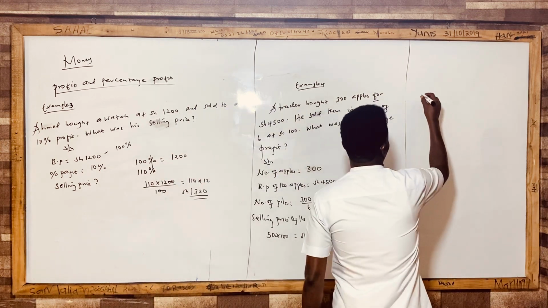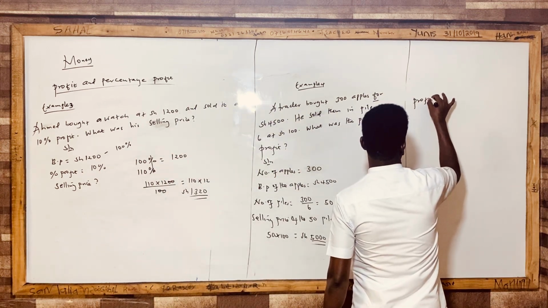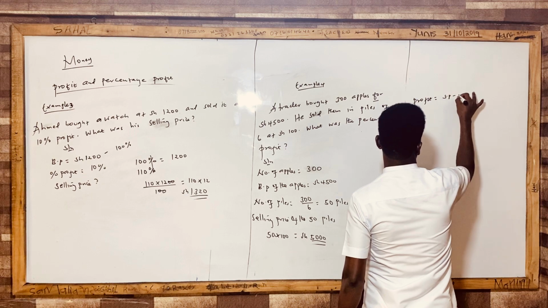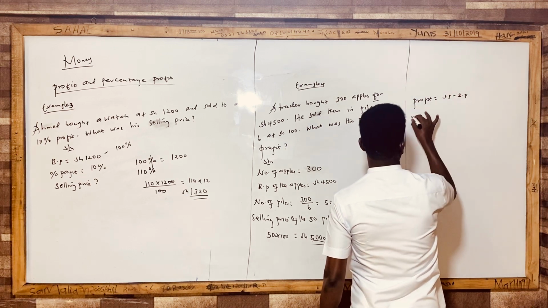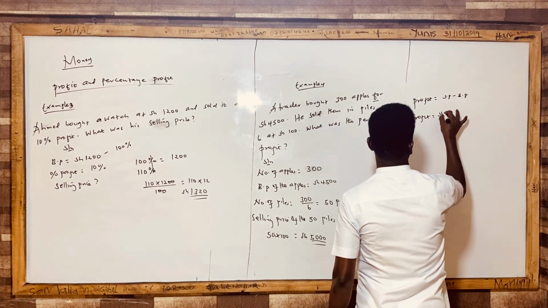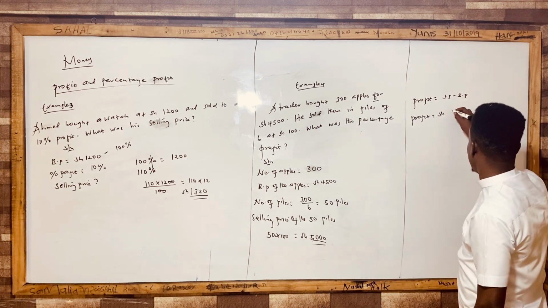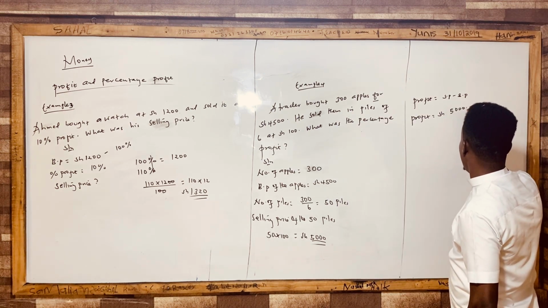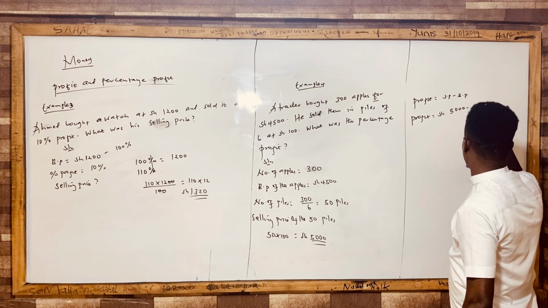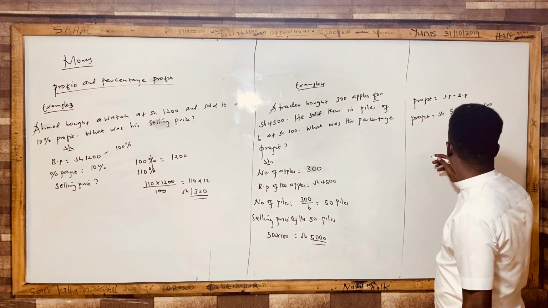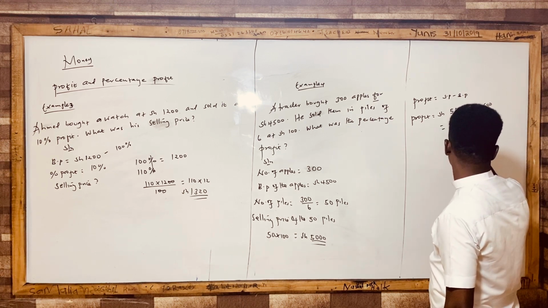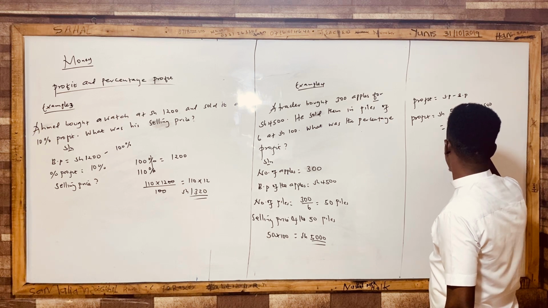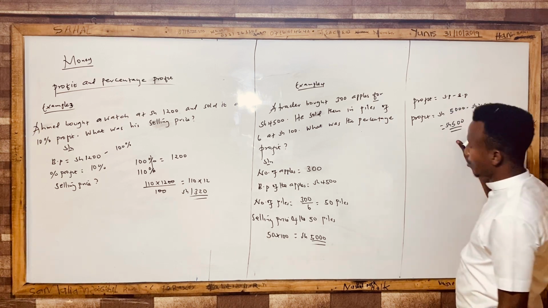Then for me to get the profit, I know that profit is equal to selling price minus buying price. So profit is equal to, this is your selling price, don't forget that, 5,000 minus shilling 4,500. This will give me shilling 500. So this is the profit he's making.